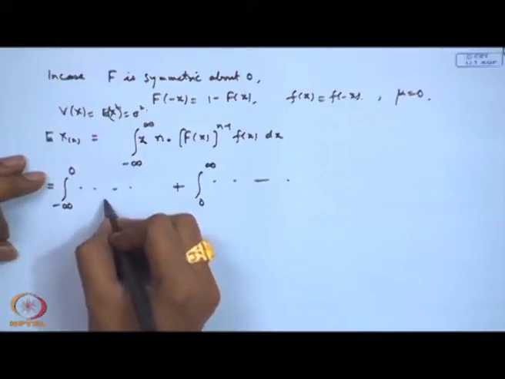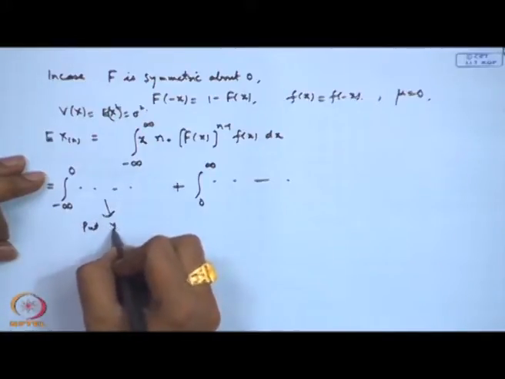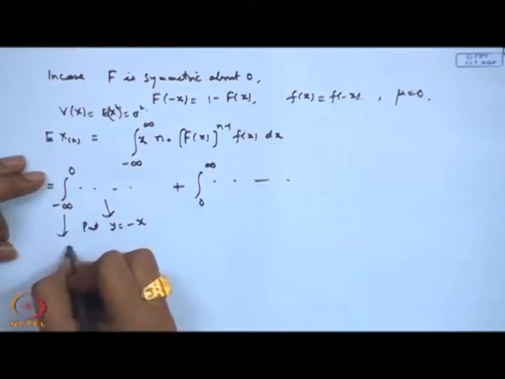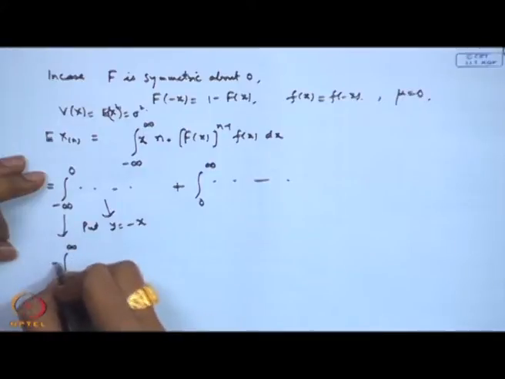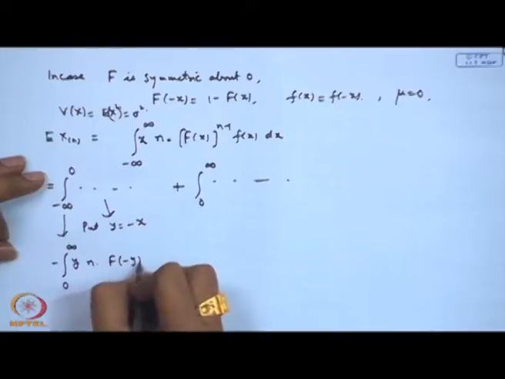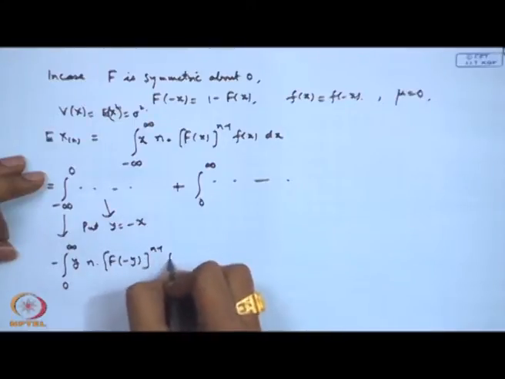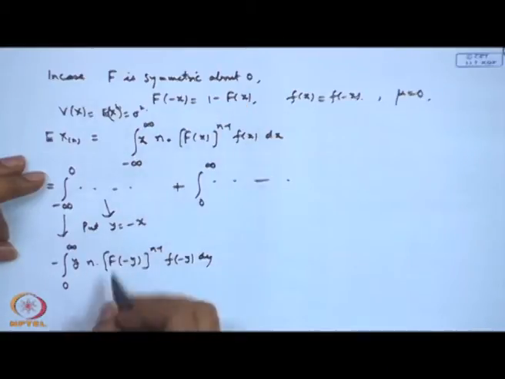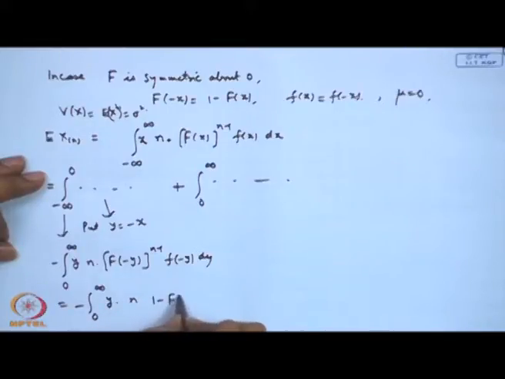In the first one, you put, say, y is equal to minus x, then this becomes 0 to infinity, then x becomes minus y, then you get n times f of minus y to the power n minus 1 f of minus y dy. Now, using this property of symmetry here, this becomes equal to minus integral 0 to infinity y n (1 minus f y) to the power n minus 1 f of y dy.